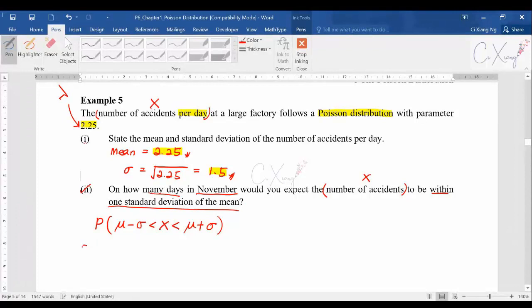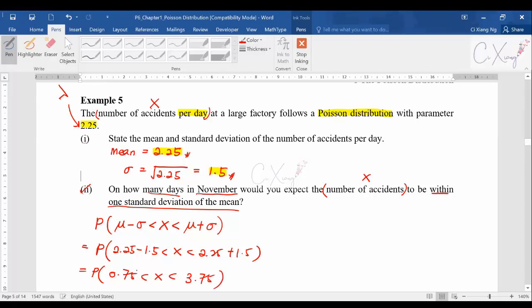Alright, so now let us start. The mean that you got just now is 2.25. Standard deviation is 1.5. So 2.25 minus 1.5 is smaller than x, smaller than 2.25 plus 1.5. If you simplify the values here, you will get 0.75 until 3.75.